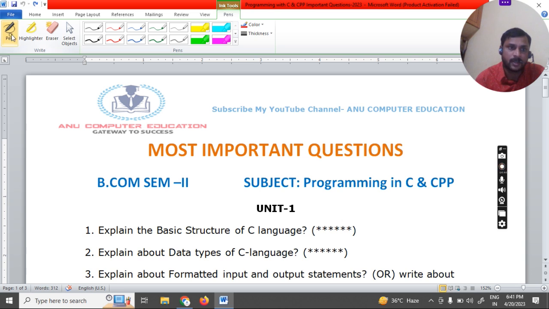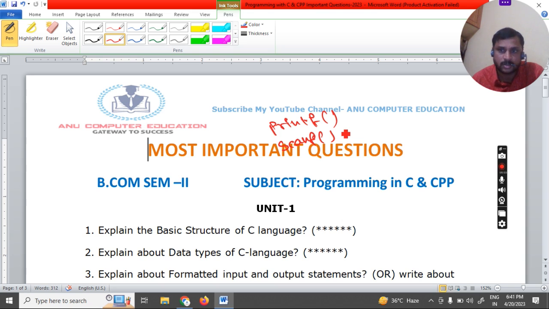So formatted input and output means you need to write about the printf statement and the scanf statement. Remember, whenever you are writing anything in C language, it is compulsory for you to write the syntaxes. If you don't follow the syntaxes... Okay, and examples are very, very important. Even if you don't write the program, the syntax and the examples play a major role in the concept. So you have to write the definition first.